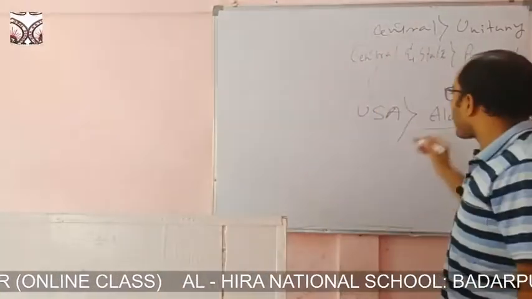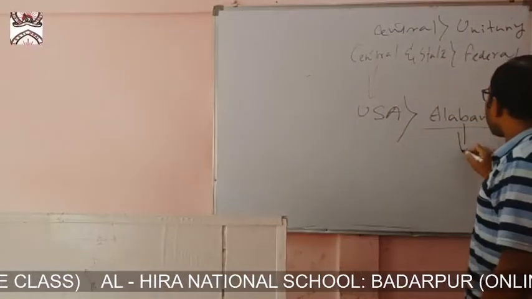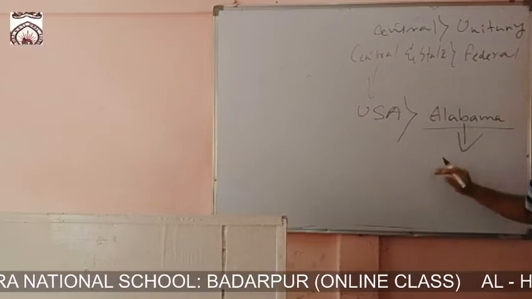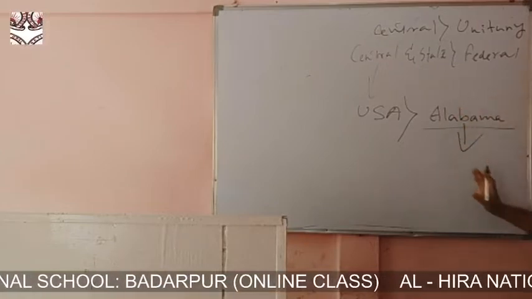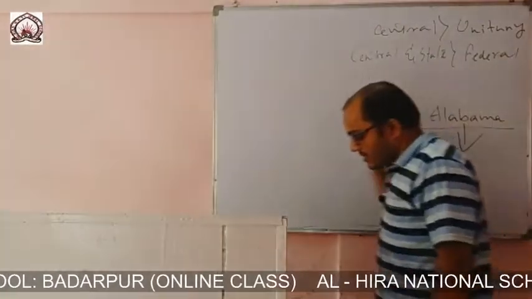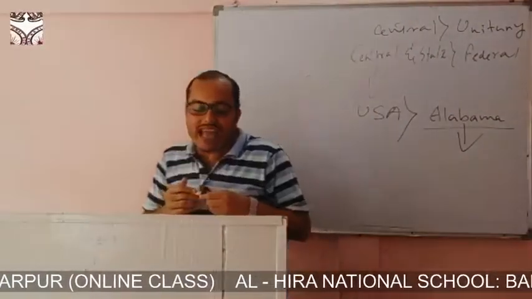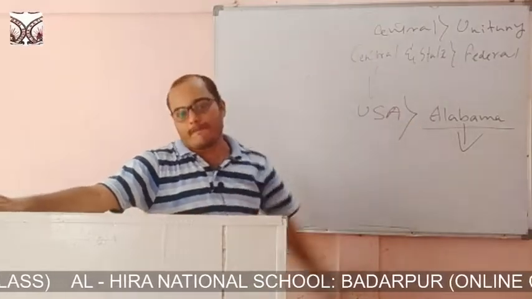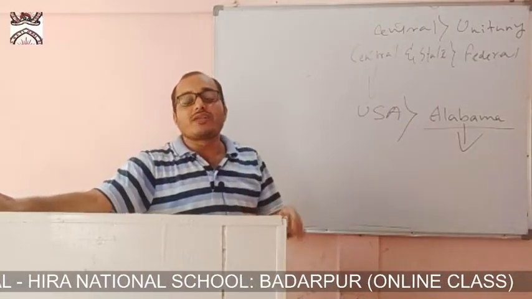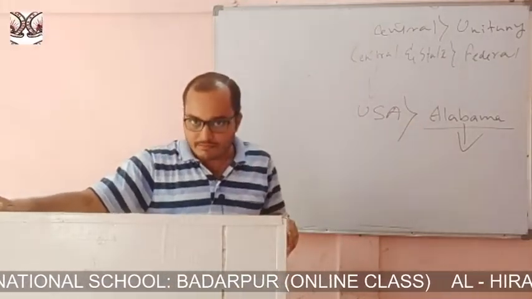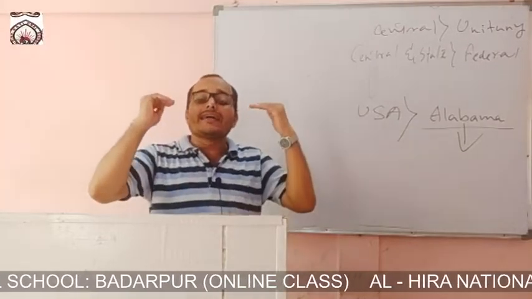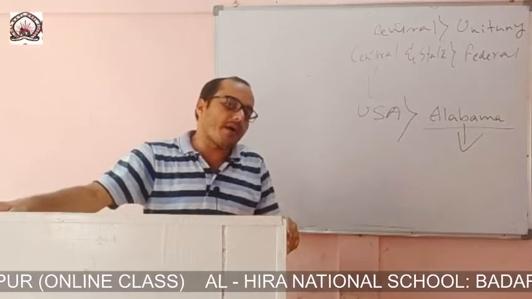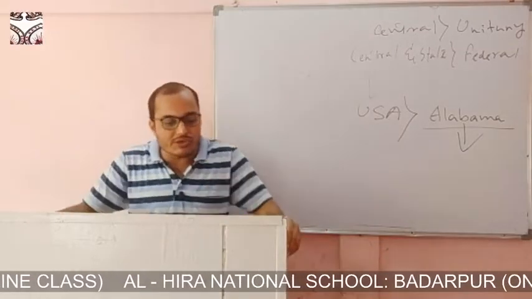Say in the province of Alabama, because of the separation of power, the people living here enjoy the fruit of regional self-rule. Clear? They are to rule themselves, and it becomes possible because of the separation of power between the center and the constituent state.